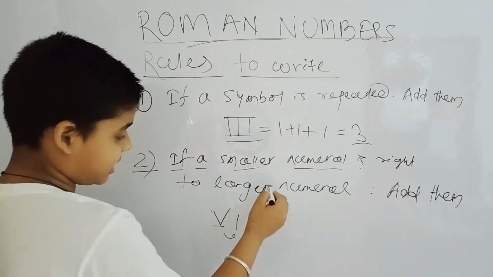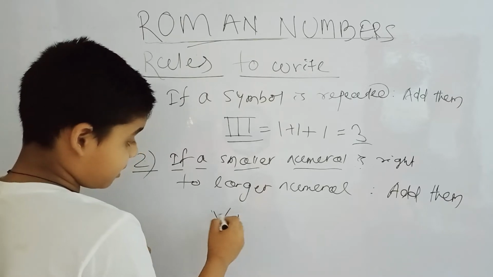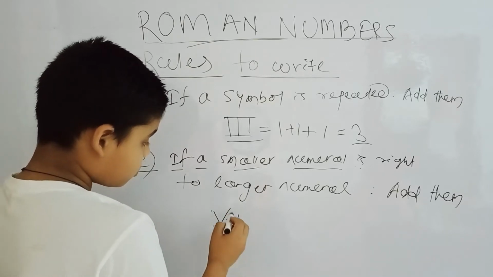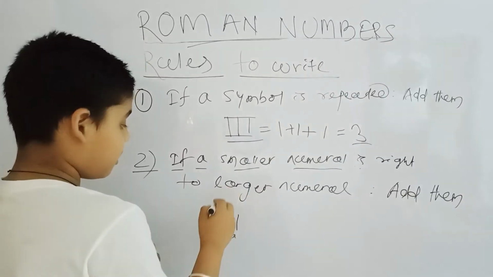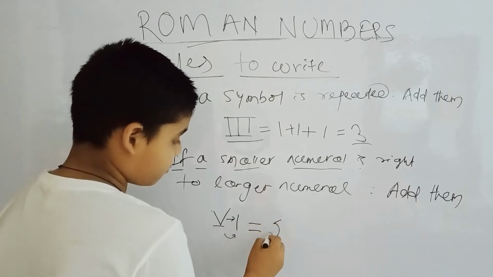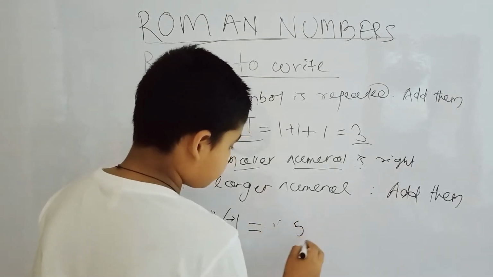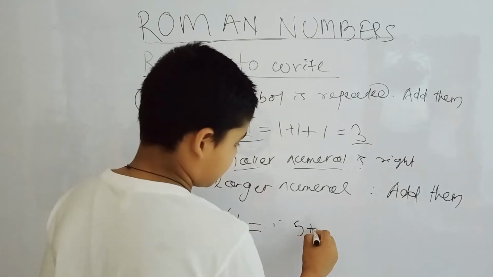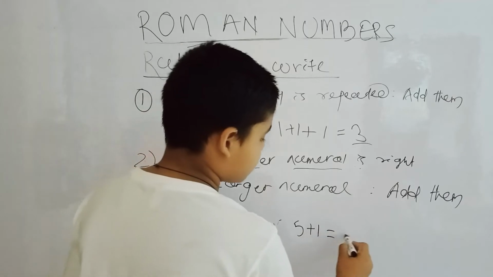I is to the right of V. V is larger than I; V means 5 and I means 1. So they will be added. So VI is 5 plus 1, which is equal to 6.